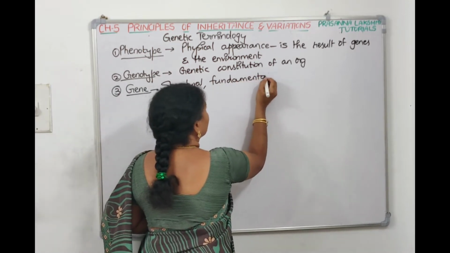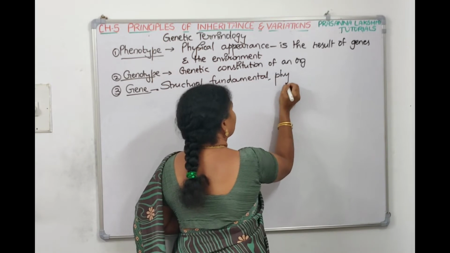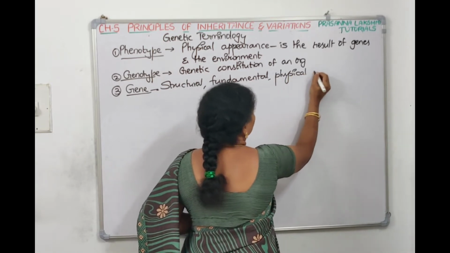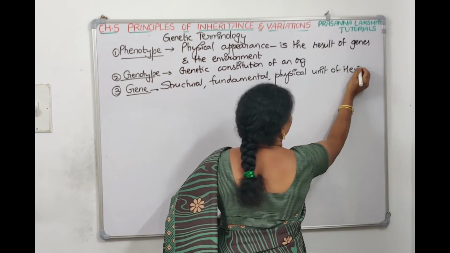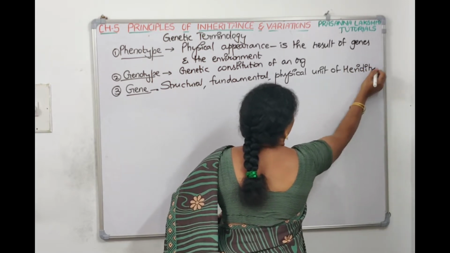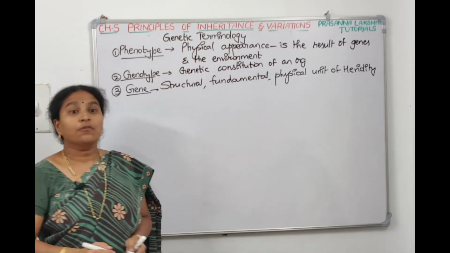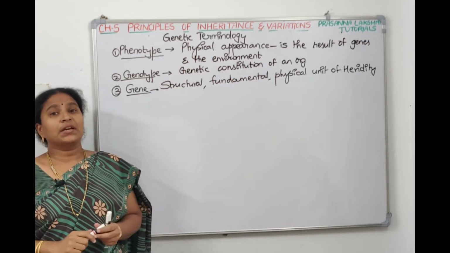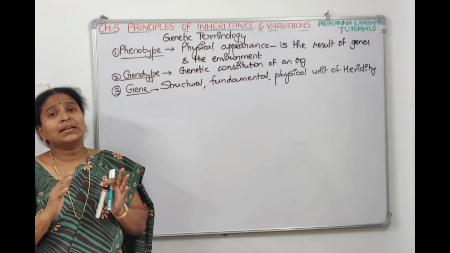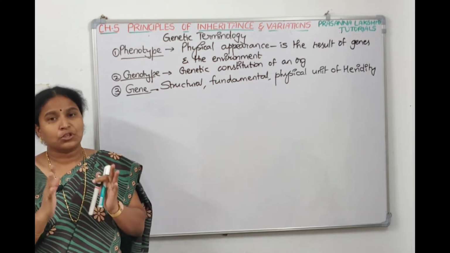Gene is a unit of heredity, and a gene contains a nucleotide sequence which is going to determine a protein.